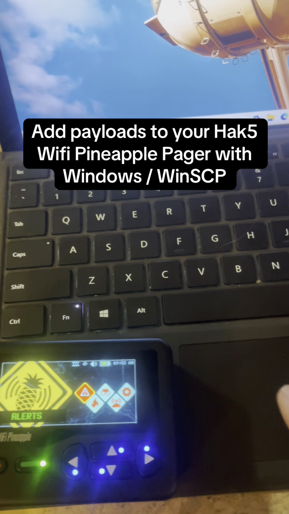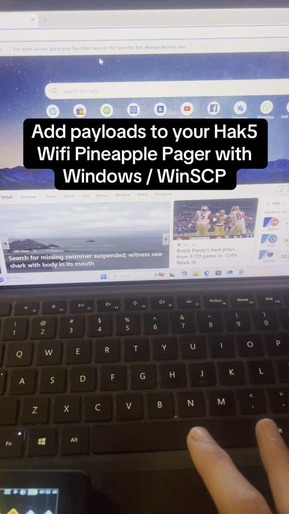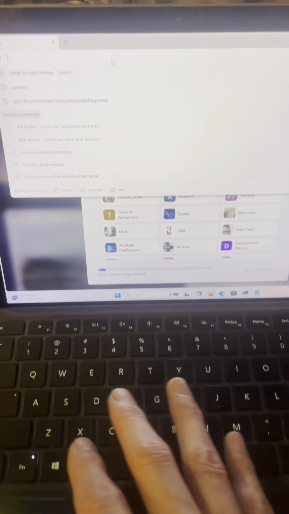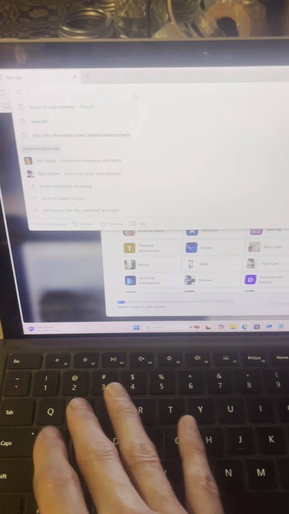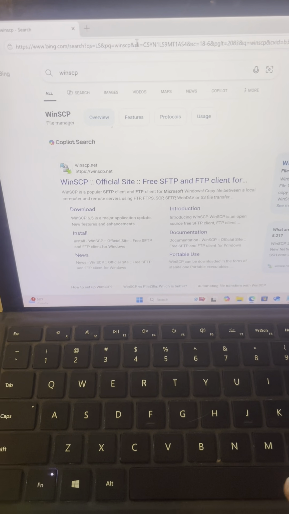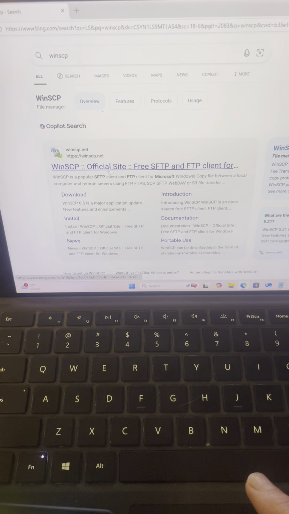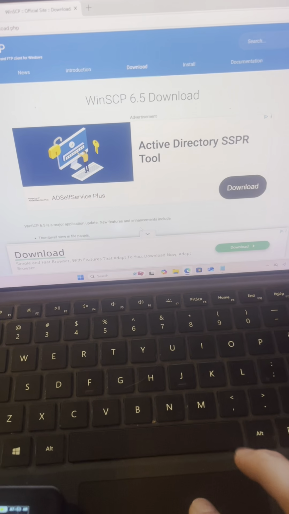I've gotten a few requests on how to add payloads to the Hak5 Wi-Fi Pineapple Pager from a Windows machine. Since I only use Linux, I had to fire up my test Windows machine to show you how to do this. So I'm going to go to WinSCP's official site to download their software. WinSCP is the software recommended by Hak5 to use on Windows machines.